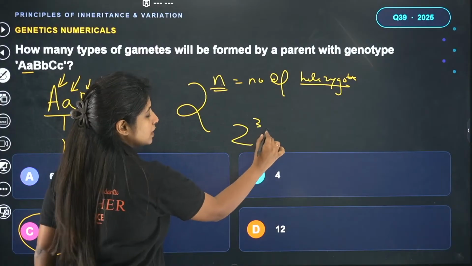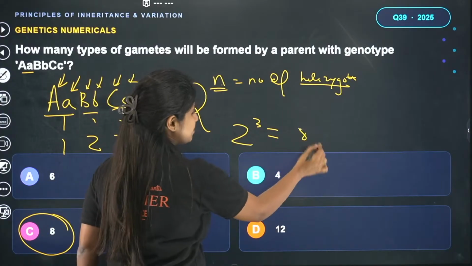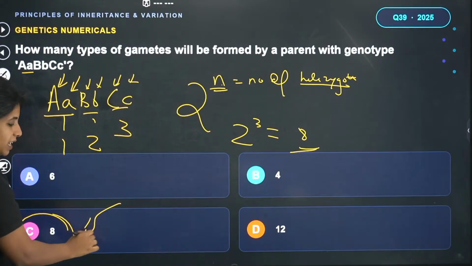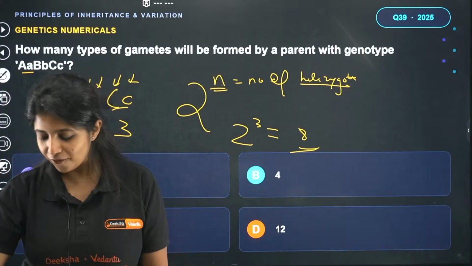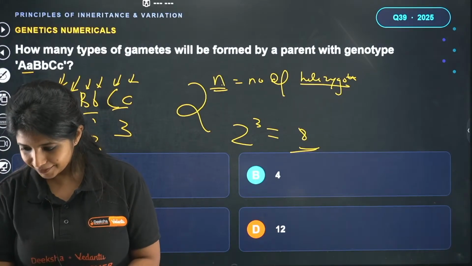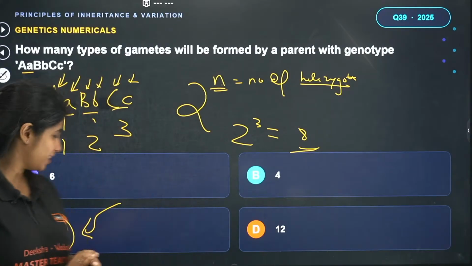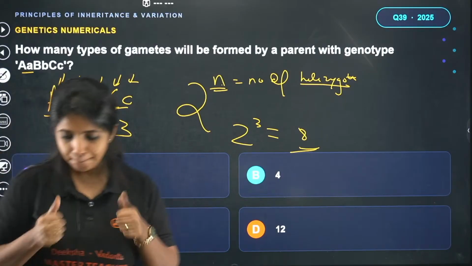2 raised to the power 3 is equal to what? 2 into 2 into 2, it is going to be 8. The answer for this question is going to be 8. You are going to get 8 types of gametes out there. So the answer for this question is going to be C.